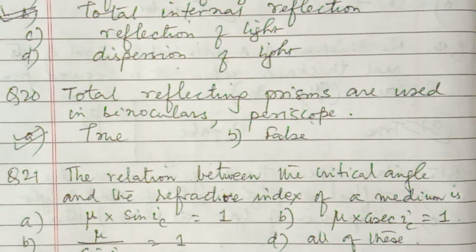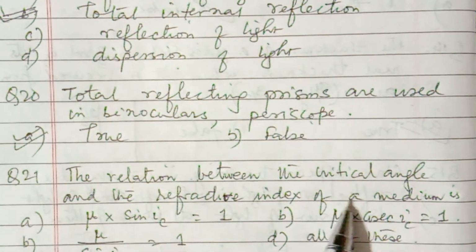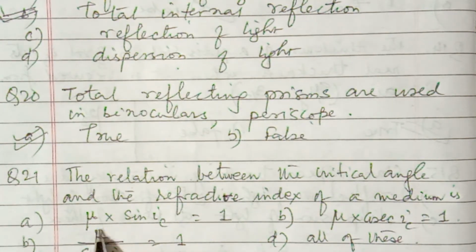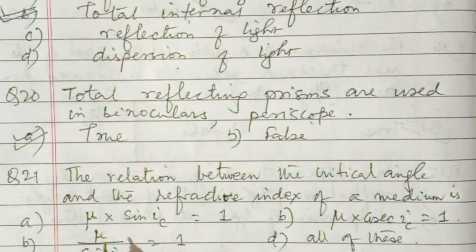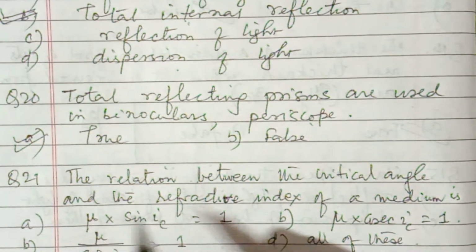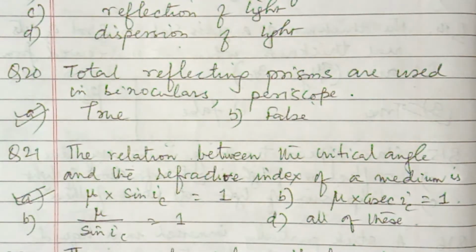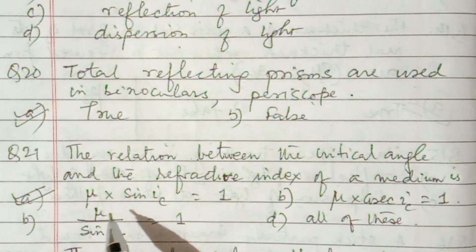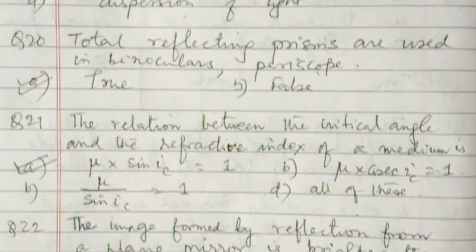Number 21. The relation between the critical angle and the refractive index of a medium is this one. Mu is equal to sin IC is equal to 1. Mu is equal to cosec IC is equal to 1. Mu by sin IC is equal to 1. All of this. This relation is correct. So first relation is correct, because mu is equal to 1 by sin IC, or sin IC is equal to 1 by mu. So this relation is correct.